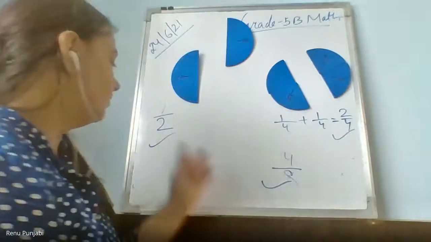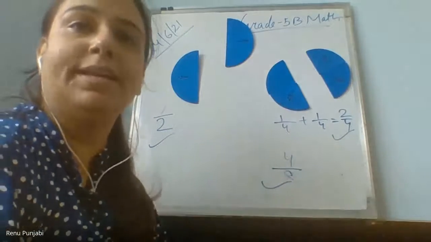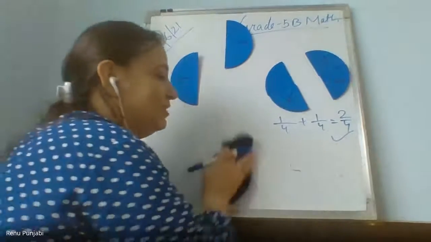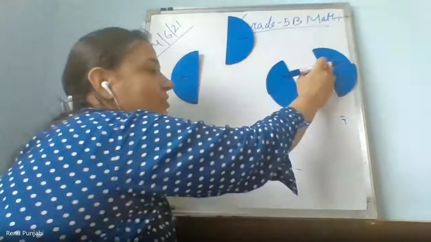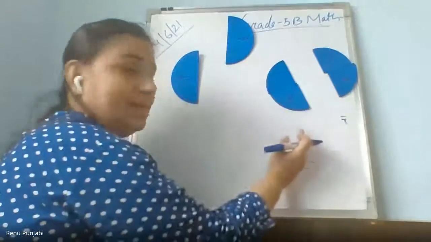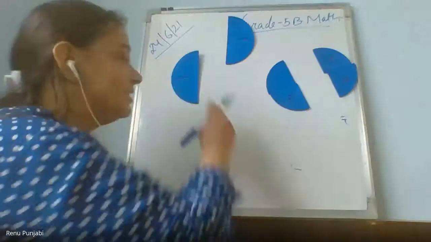Ma'am, if we compare these, 1 upon 2 will be bigger, no? See, 1 upon 2, 4 upon 8, 2 upon 4, they all are equal. There is no bigger than. We are learning, as you only said, give me the answer. You have seen the practical part also. When I separated the parts, all parts are coming half only.